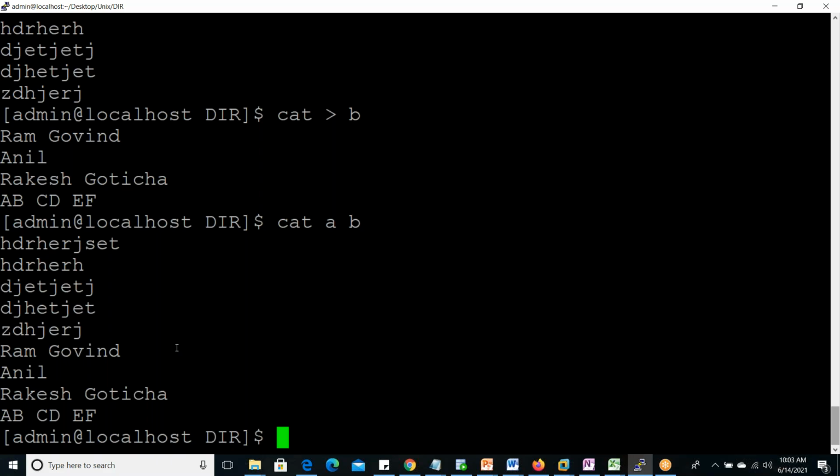So line by line, it is displaying the contents of one file. Once it is completed, again it continues displaying line by line with the second file. Similarly, if you give a third file, again it will display line by line the third file. So this is horizontal concatenation. Another is vertical concatenation.